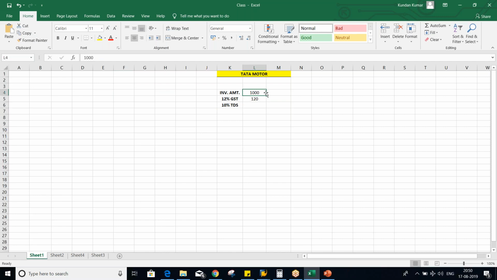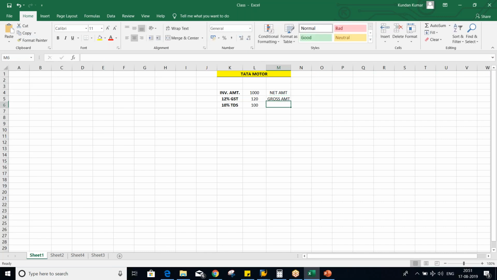If I say the base amount is this one, 1,000, then the TDS will be 100. There might be a chance that the base amount could be both of these. Let's suppose this is called the net amount, and if you include both, then this is called the gross amount.